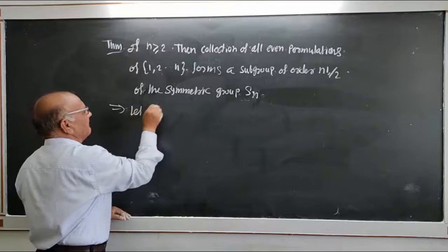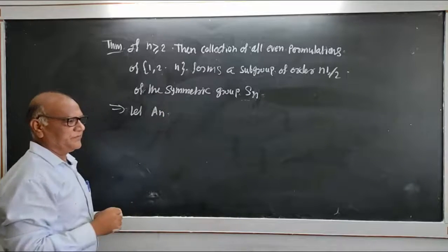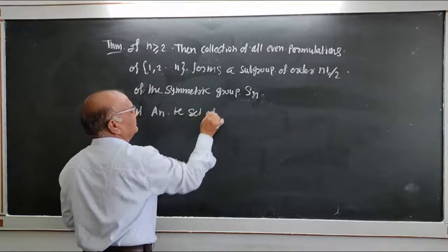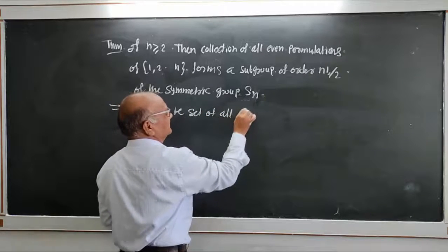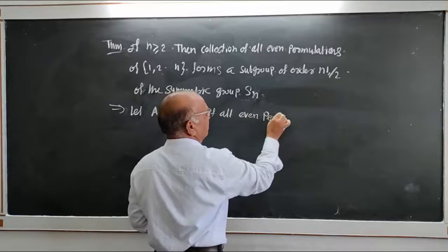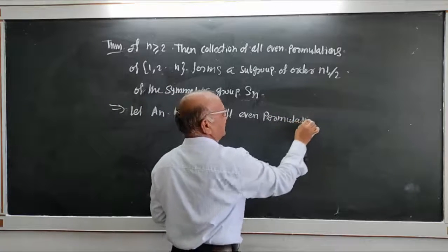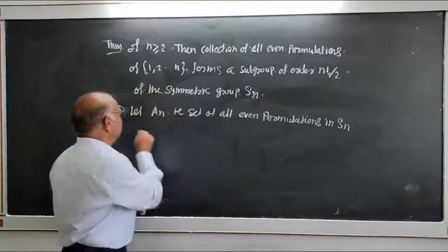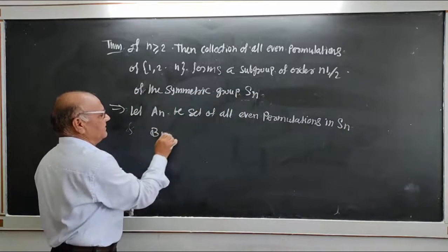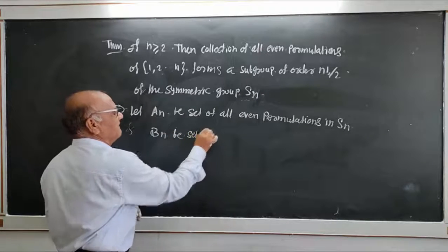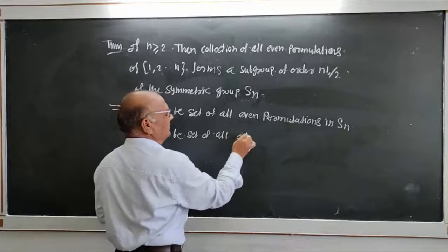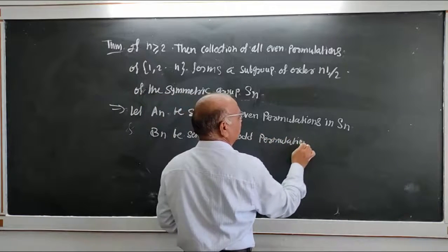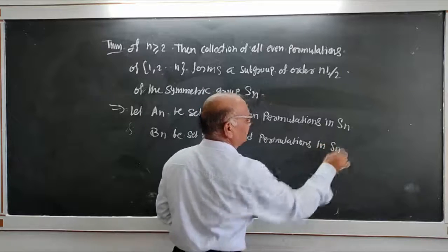Now here, let An be the set of all even permutations in Sn, and Bn be the set of all odd permutations in Sn.